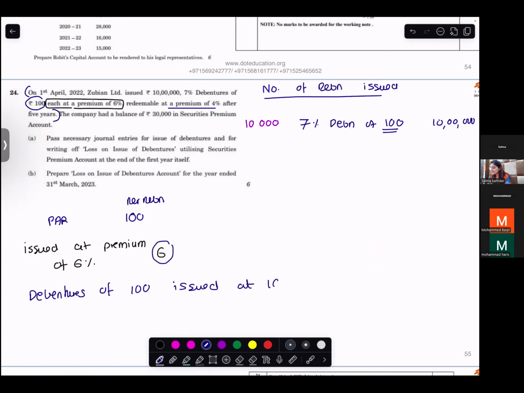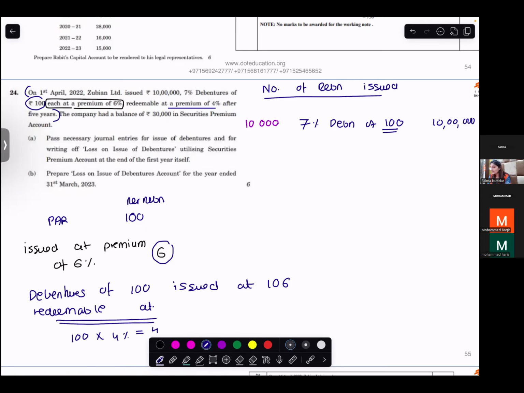So issued at 106. Redeemed at a premium of 4%. 4% of 100 is how much? 4.